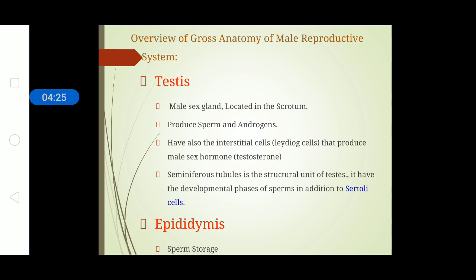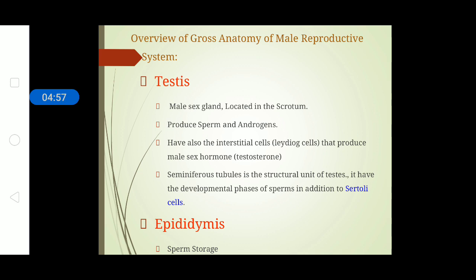The testis produce sperms and androgens. Androgen is the necessary hormone which helps the process of spermatogenesis and the transport of sperms during the process of fertilization. We also have the interstitial Leydig cells, which produce the sex hormone testosterone. The seminiferous tubule is also a structural unit of the testis, and it has the developmental phases of sperms in addition to Sertoli cells.